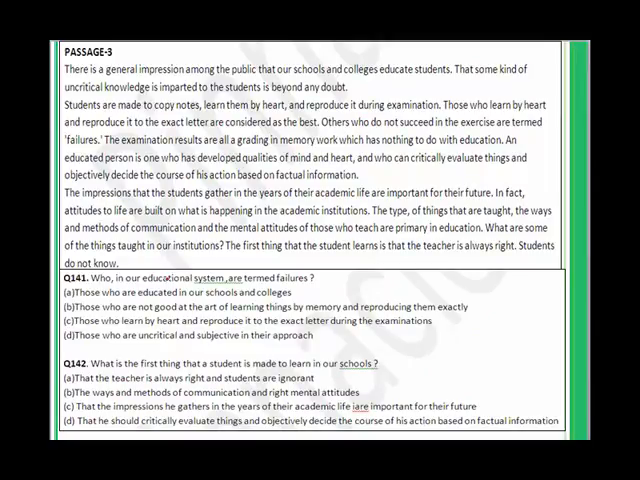141. Who in our education system are termed failures? Here is the answer. Others who do not succeed in the exercise are termed as failures. It is given here. So for 141, answer is B. Oh no, sorry, 141. Those who are not good at the art of learning things by memory and reproducing them exactly, they are termed as failures. So for 141, my answer is B.